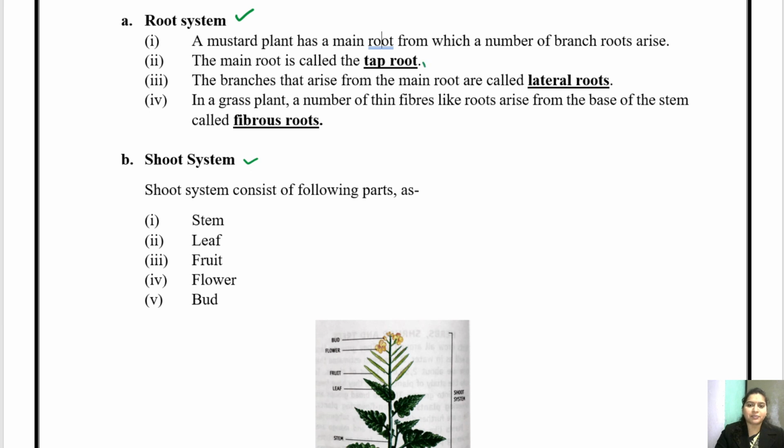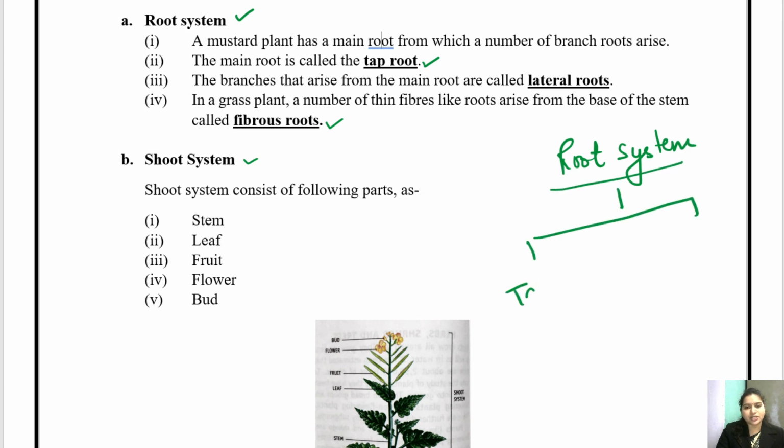One we have a taproot system, another we have a fibrous root system, right? There are two types of root system we have already studied in this chapter. First is taproot, another is fibrous root system, right? In taproot system, what is there? We have one main branch of the root and the rest are attached to it, which are called lateral roots or the lateral branches, right?